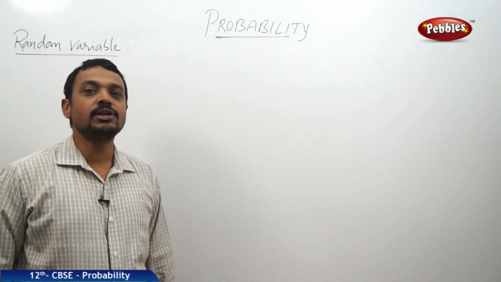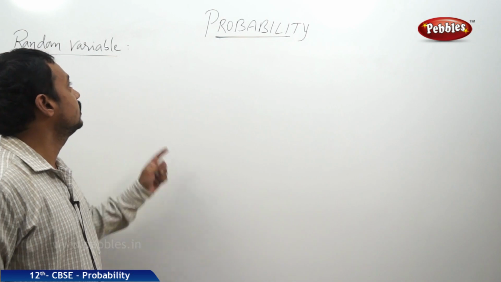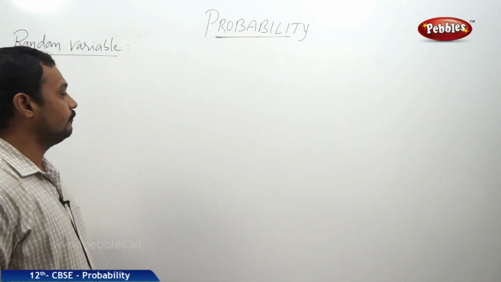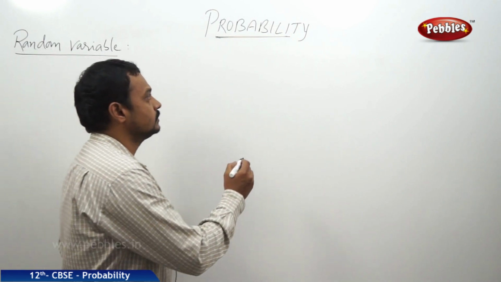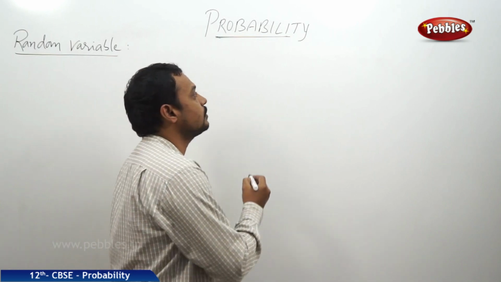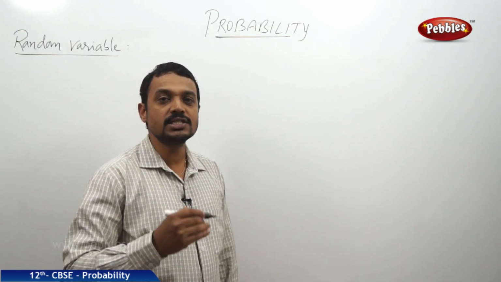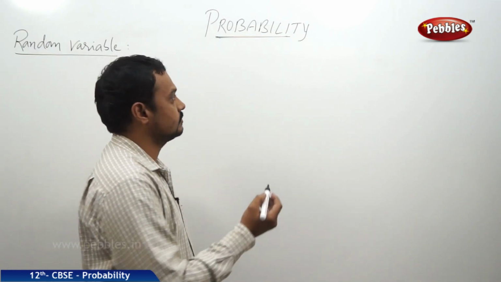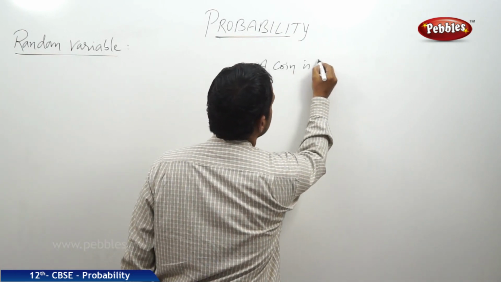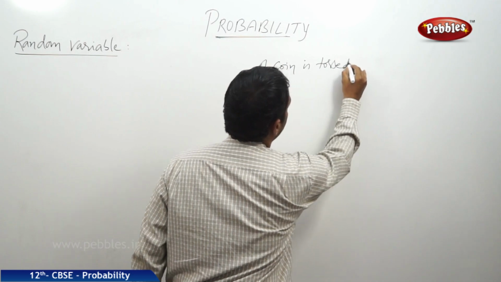Now the next topic of probability is random variable. What is a random variable? Let's take one example. Suppose a coin is tossed 3 times.